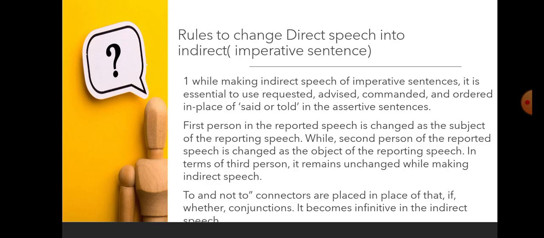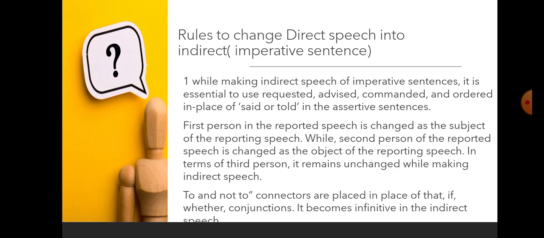There are rules to change direct speech into indirect speech of imperative sentences. While making indirect speech of imperative sentences, it is essential to use requested, advised, commanded, and ordered in place of said or told used in assertive sentences. For assertive sentences, you need to change the verb of the reporting speech with these words.